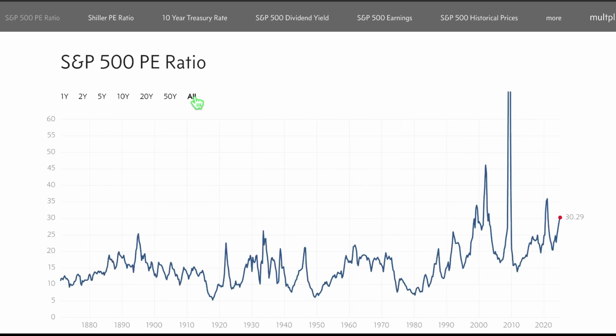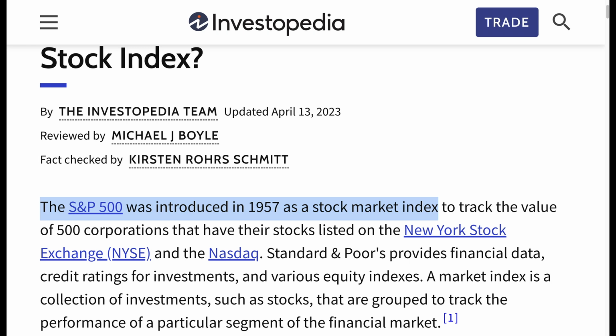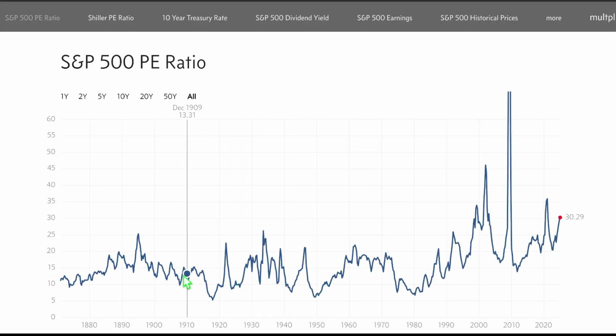If you're wondering why I didn't use the maximum available time frame, that's because the S&P 500 index was founded in 1957. And websites use different methods to backfill data before the index was actually created.